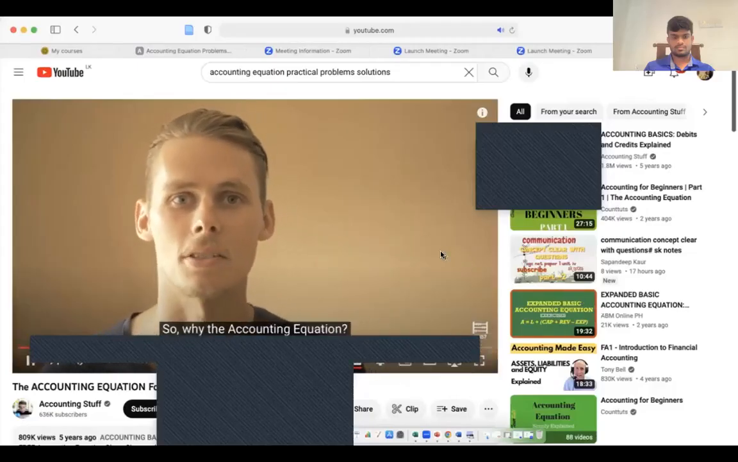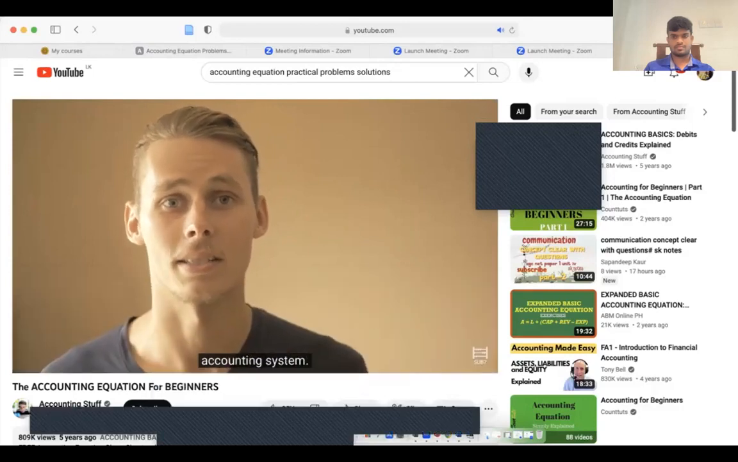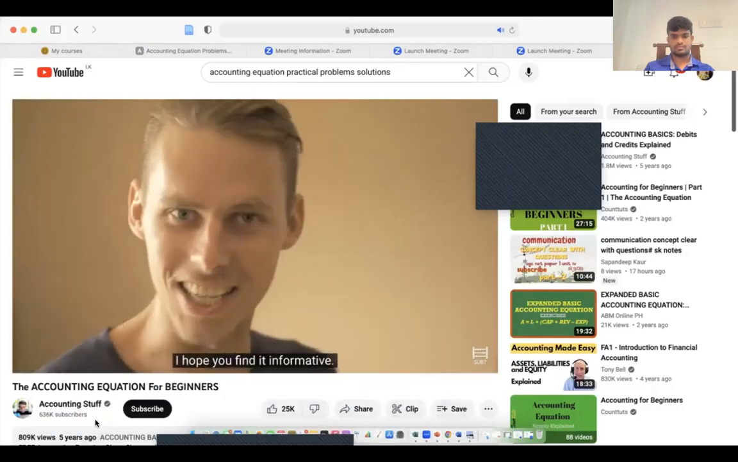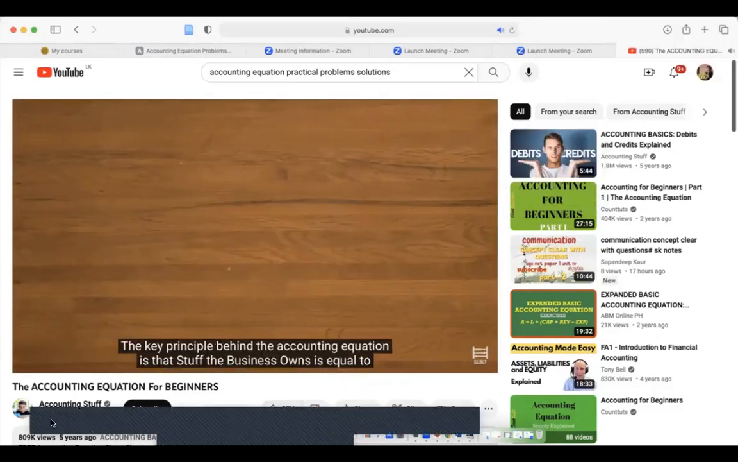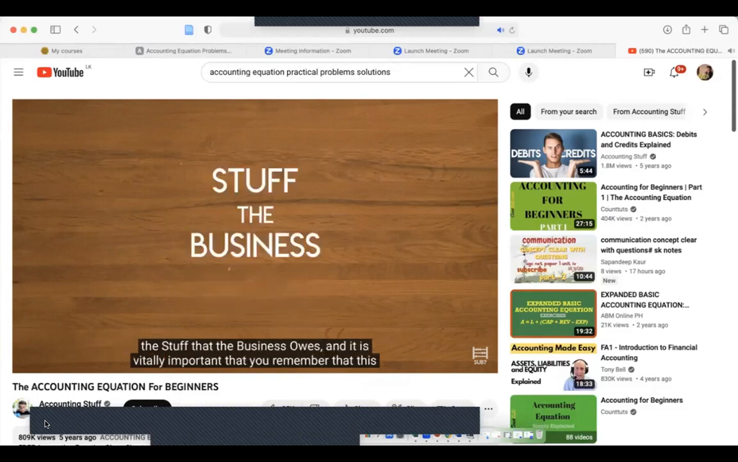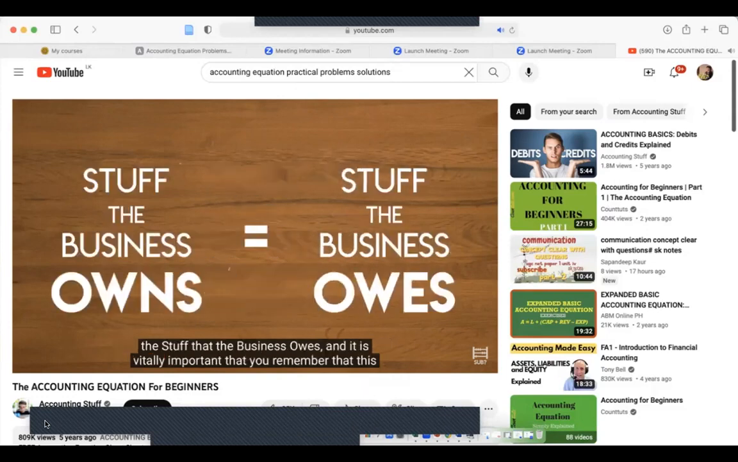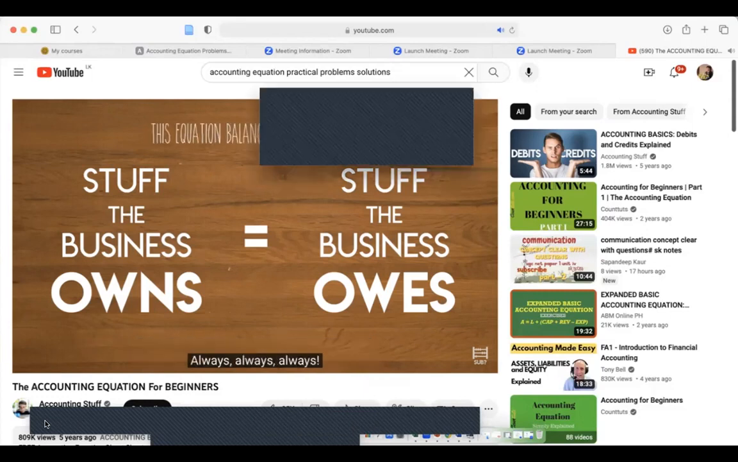Accounting equation. This equation lies at the heart of accounting and is the foundation of the double entry accounting system. I hope you find it informative. Let's do this. The key principle behind the accounting equation is that stuff the business owns is equal to the stuff that the business owes. And it is vitally important that you remember that this equation balances always, always, always.